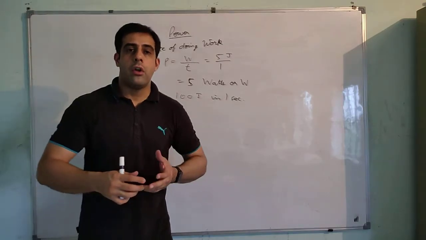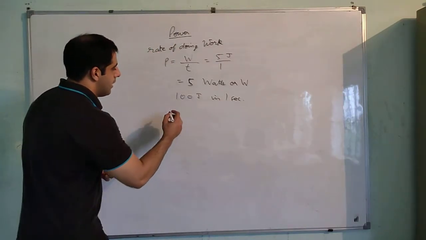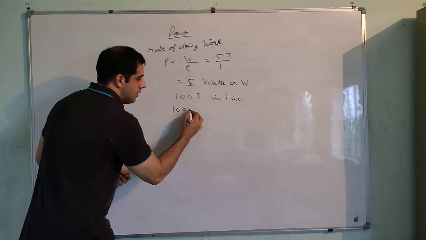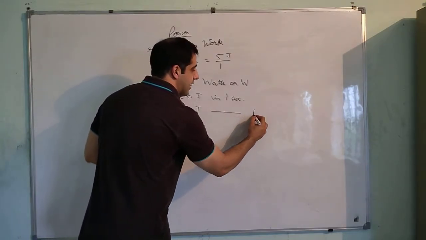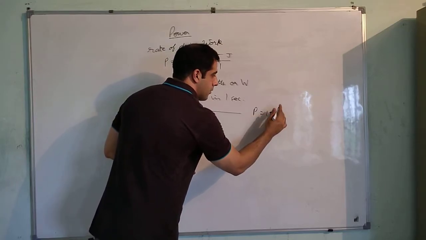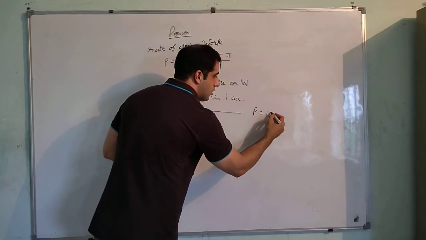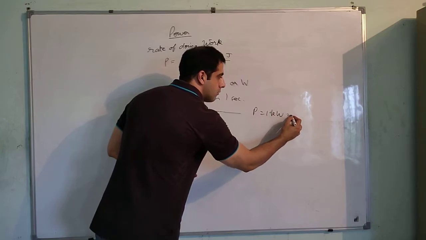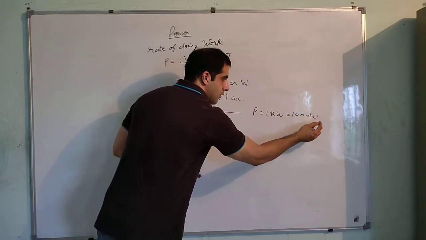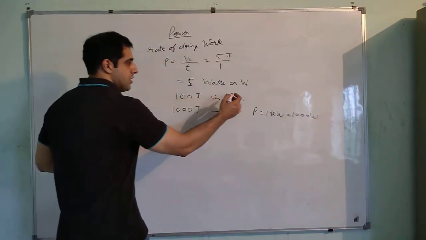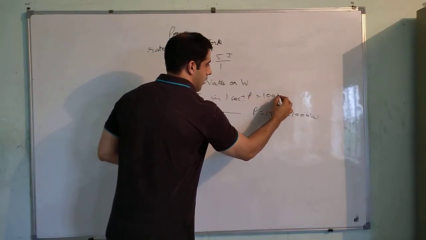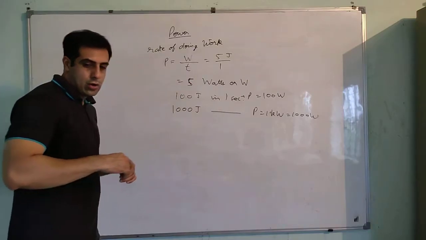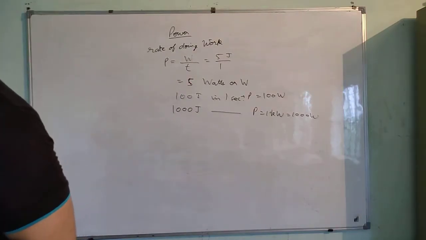An electric motor is of 1 kilowatt. That means it is consuming energy of 1000 joules in 1 second, and that is why its power is 1000 watt or 1 kilowatt. Same thing for this particular case, the power will be 100 watt. So power is the rate of doing work.